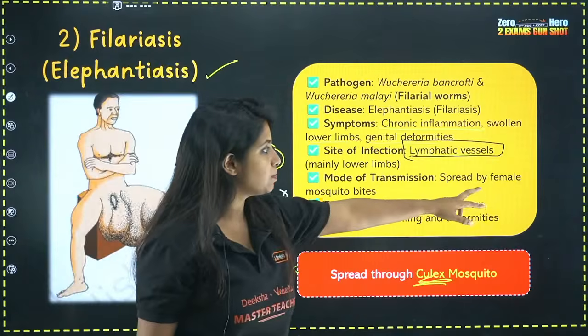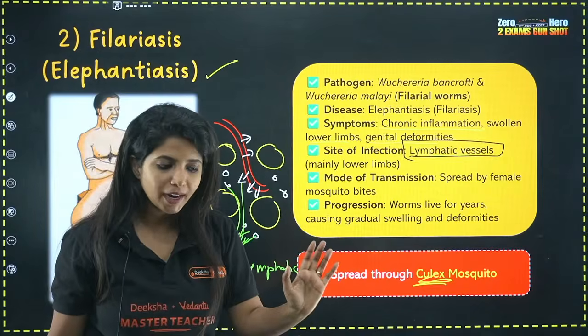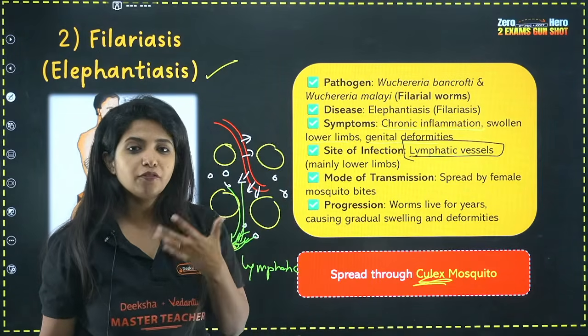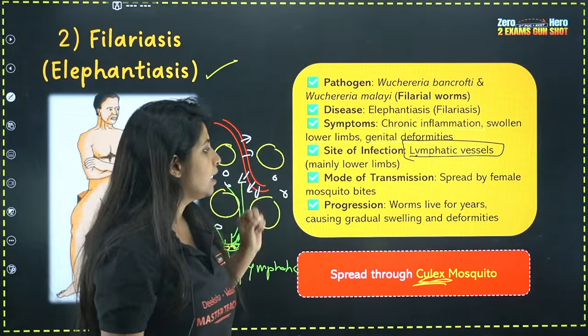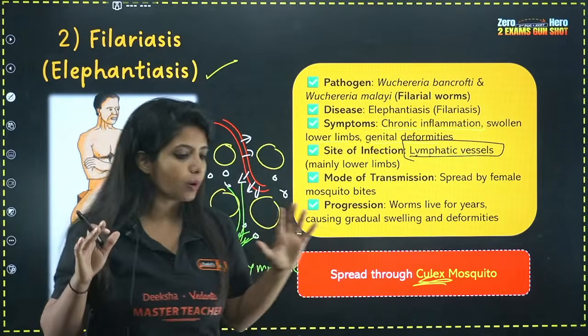Mode of transmission: spread by the female mosquito bite. Males do not take up our blood. I hope you guys know that. Males are going to just have plant sap. Females are the ones that need blood for the reproduction process to happen smoothly. Now progression: worms live for years, causing gradual swelling and deformities in our body.